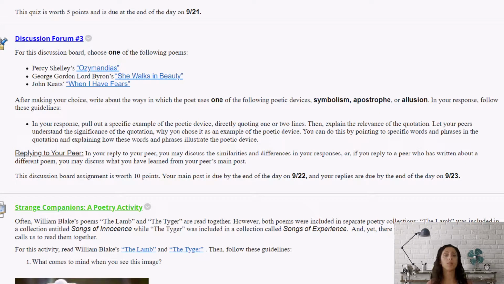And in your response, follow these guidelines. First, pull out a specific example of that poetic device you chose, directly quoting 1 or 2 lines. Then explain the relevance of the quotation. Let your peers understand the significance of the quotation, why you chose it as an example of the poetic device. You can do this by pointing to specific words and phrases in the quotation and explaining how these words and phrases illustrate that poetic device you're writing about. Your main post is due by the end of the day on September 22nd, and your reply is due by the end of the day on September 23rd.